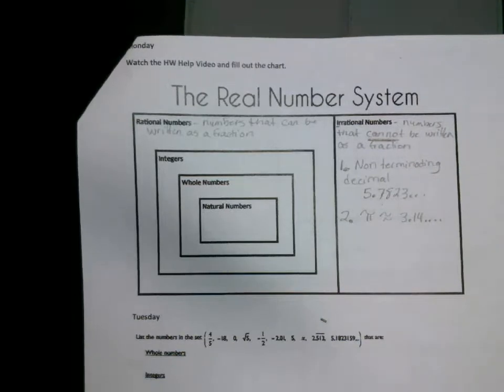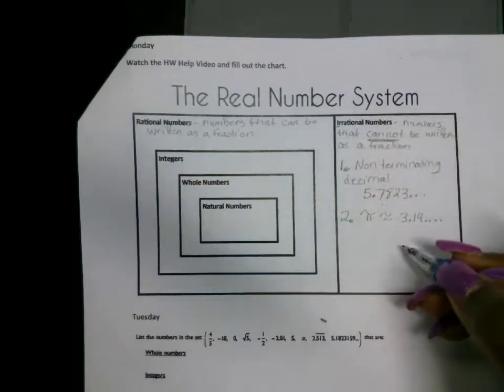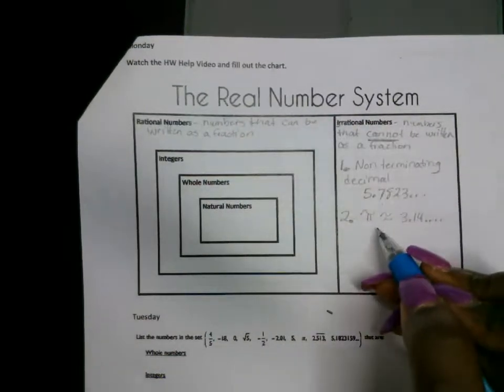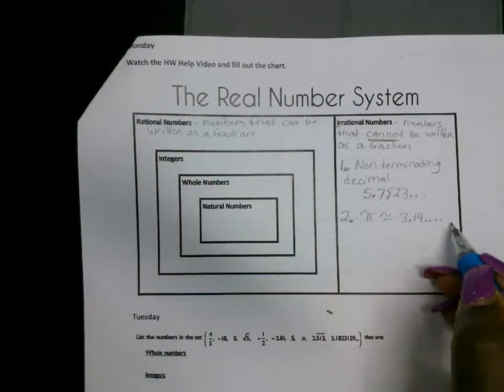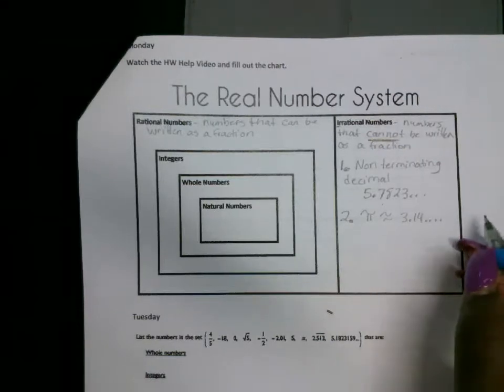You don't know what number is coming next. It doesn't have a pattern as to how it repeats. So this is also an irrational number, not rational. You can't write it as a fraction because it's unpredictable. You don't know what numbers are coming next, and it continues on forever, okay?